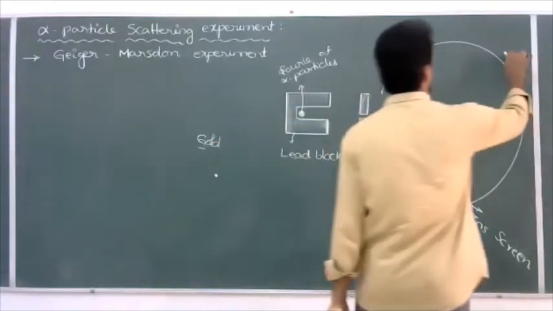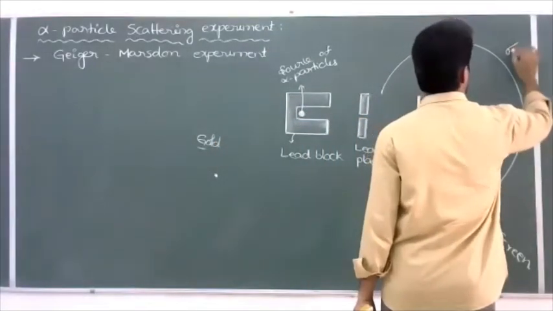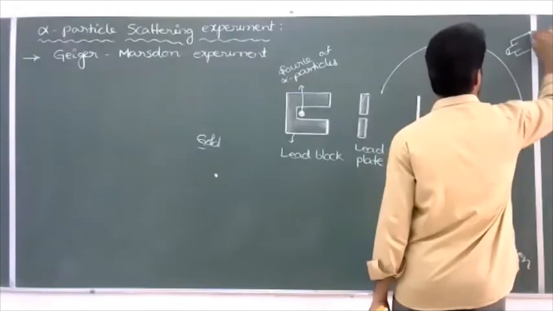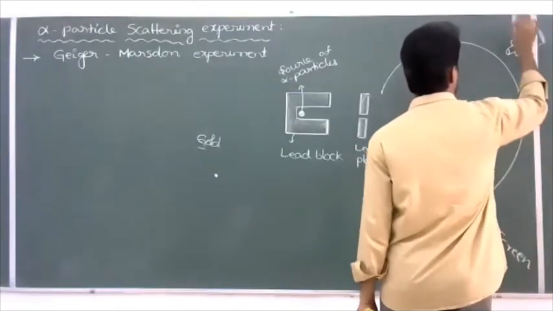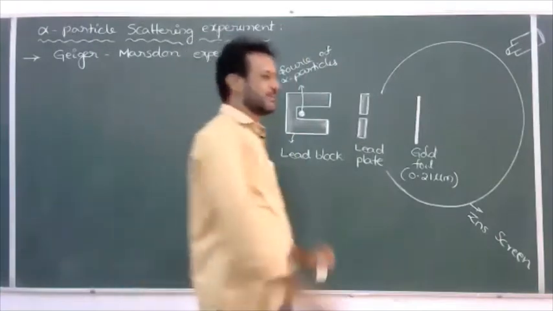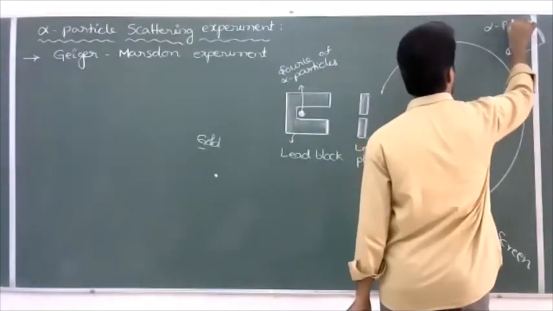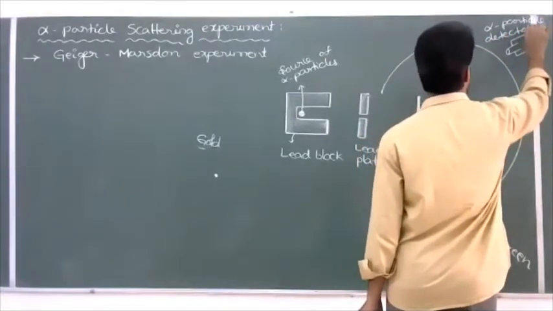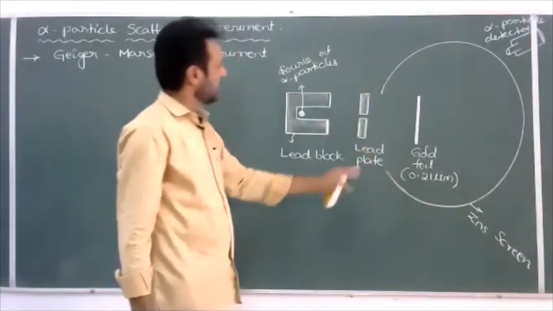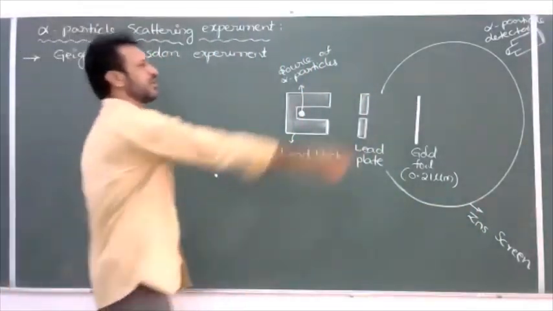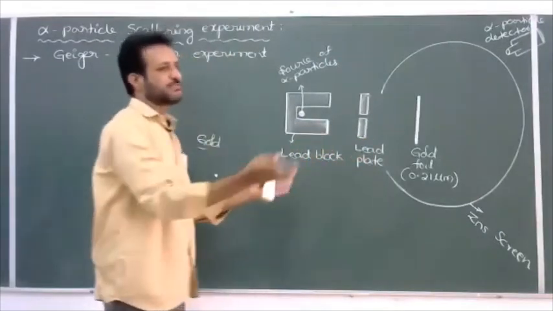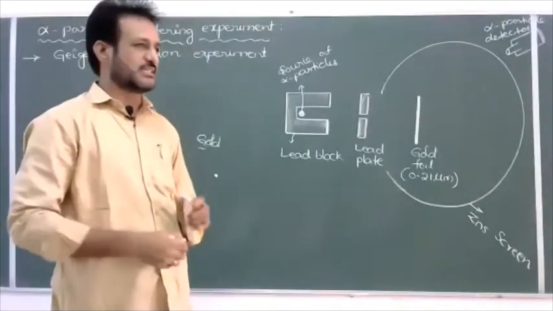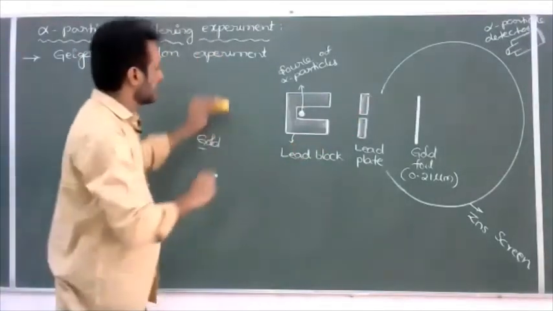Next, a microscope can also be used. The purpose of the microscope is to count the number of alpha particles. How many alpha particles strike here? If you want to count, you use a microscope, or an alpha particle detector. So this can be called an alpha particle detector. It is a zinc sulfide screen, gold foil, lead plate, and a lead block. The total setup can be kept in a complete vacuum chamber, so that alpha particles do not strike air molecules and do not lose any energy. These are the main apparatus.